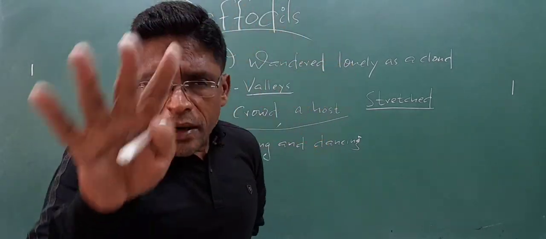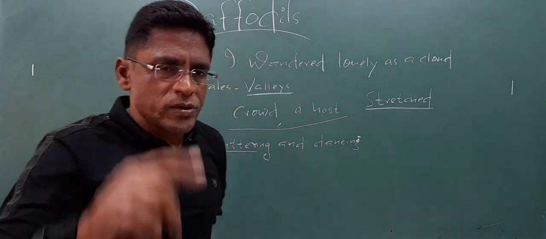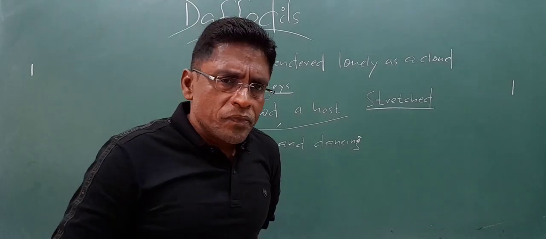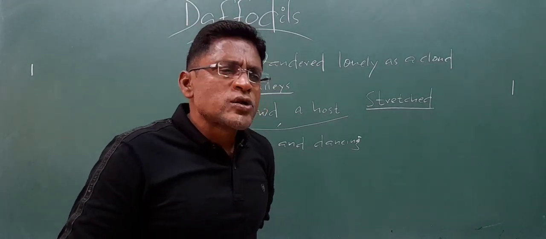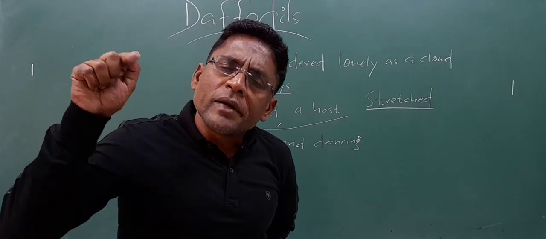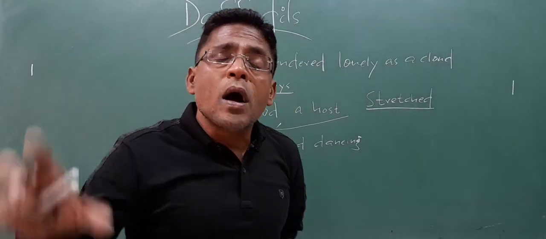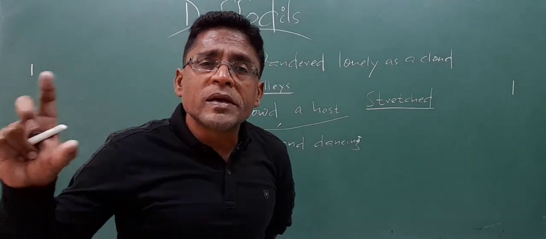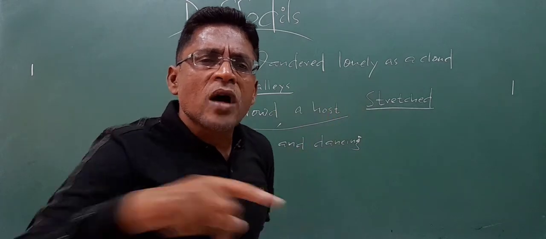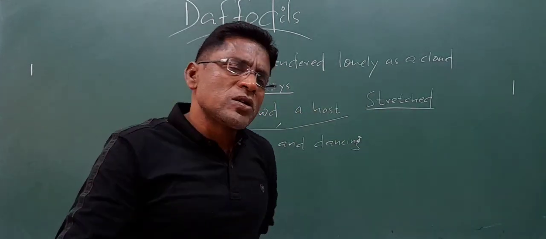So, to sum up all these things, the daffodils have bloomed in such a large number, and they are so shiny, so bright, that the poet relates them to the countless stars in the Milky Way that always twinkle, always shine, and are always uncountable. So, think of the similarities.